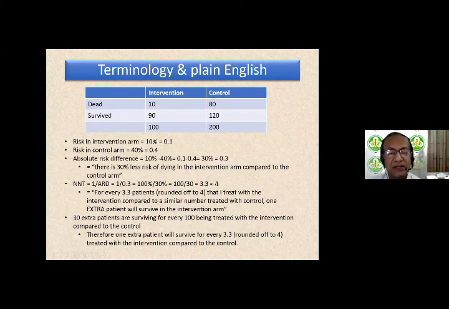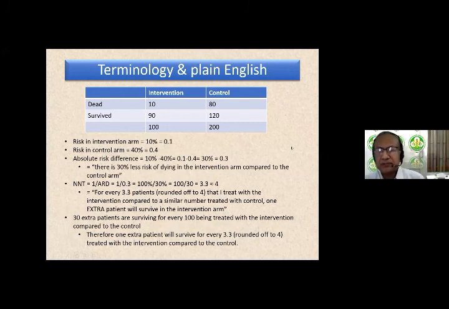So I hope this clarifies the meanings of risk ratio, odds ratio, risk, odds, risk difference, relative risk reduction, and number needed to treat in simple English without getting into the jargon of statistics.